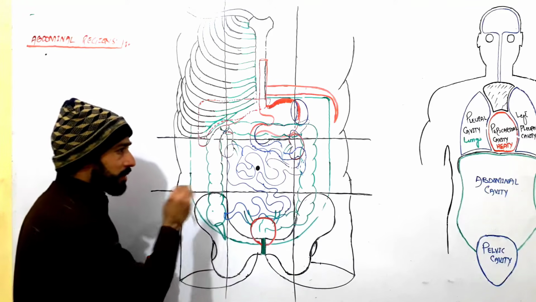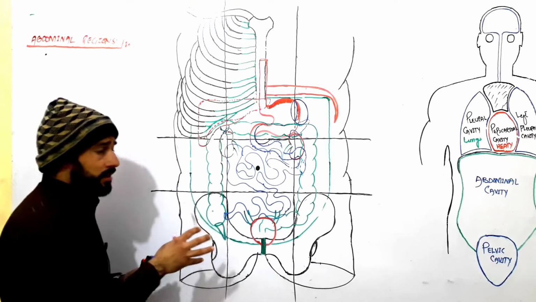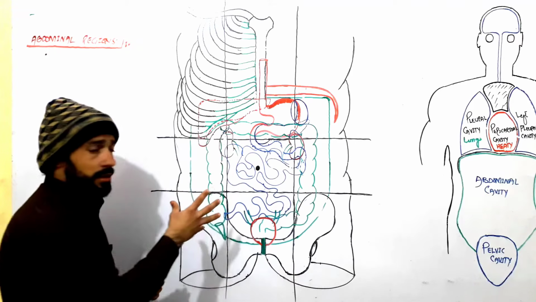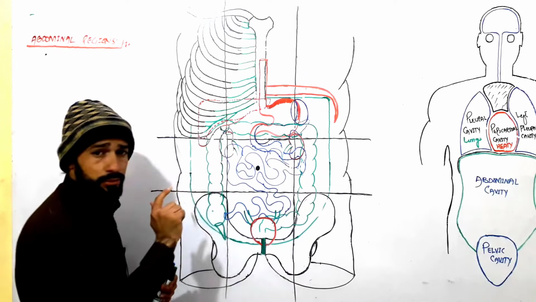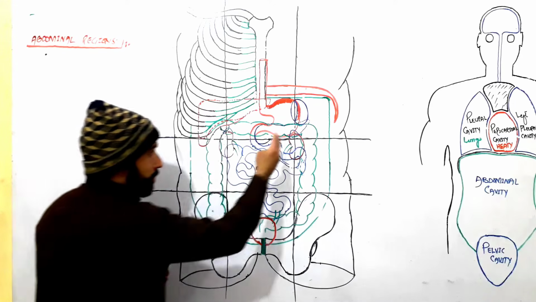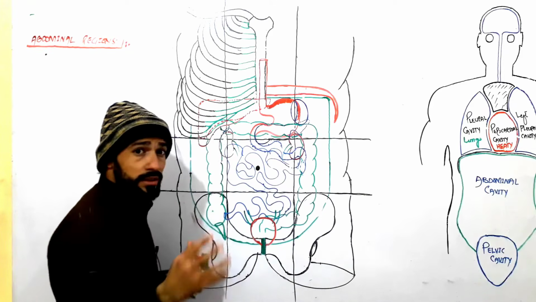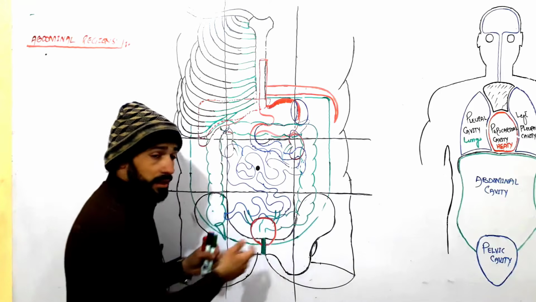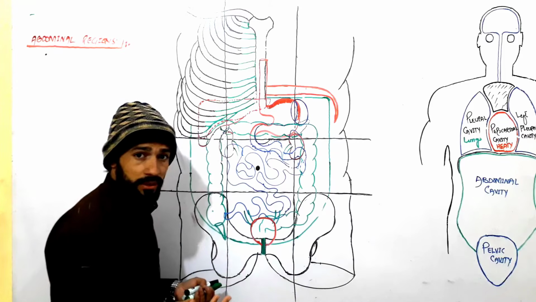So for inspection purposes, for clear understanding, if there is any problem in any part of the abdomen, we have to locate that point, right? If there is a problem in the left hypochondriac region, we cannot just say that the problem is in the abdomen. People will ask in which part of the abdomen the problem is, right?